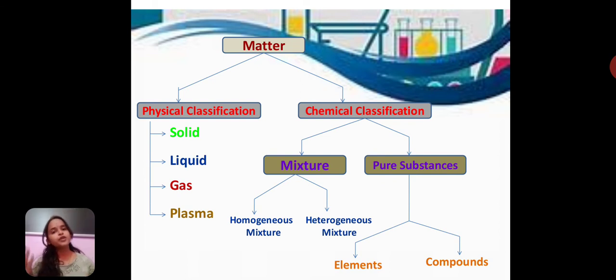In the previous video, we have already learnt about what is meant by matter and what are its states. If you haven't seen the video, you can watch it by the link given in the description. Fine. Now let us start with the matter and its classifications.